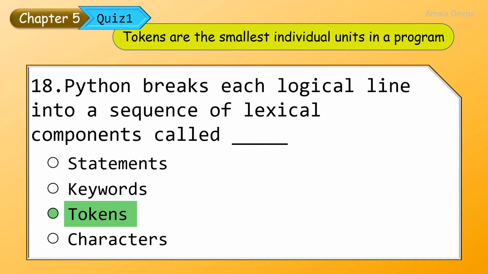Python breaks each statement or each line into components. These components are the individual units, which are called tokens.